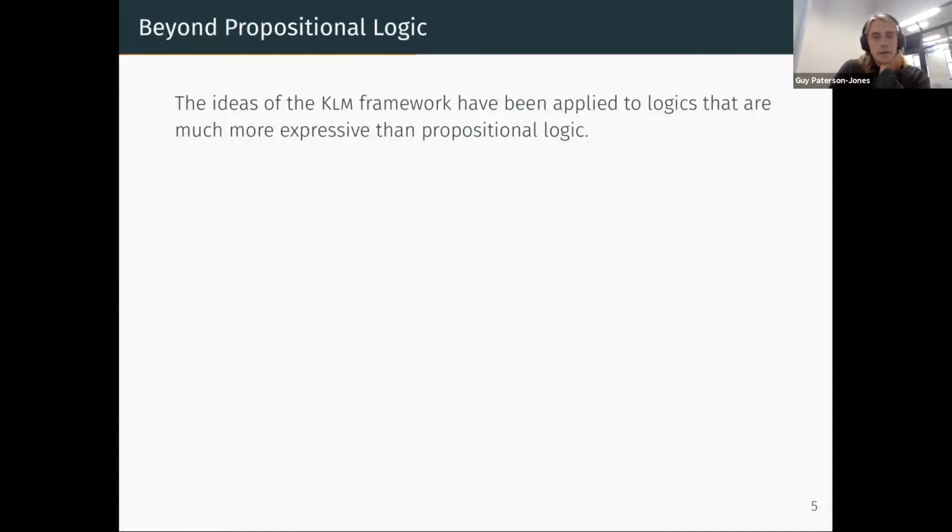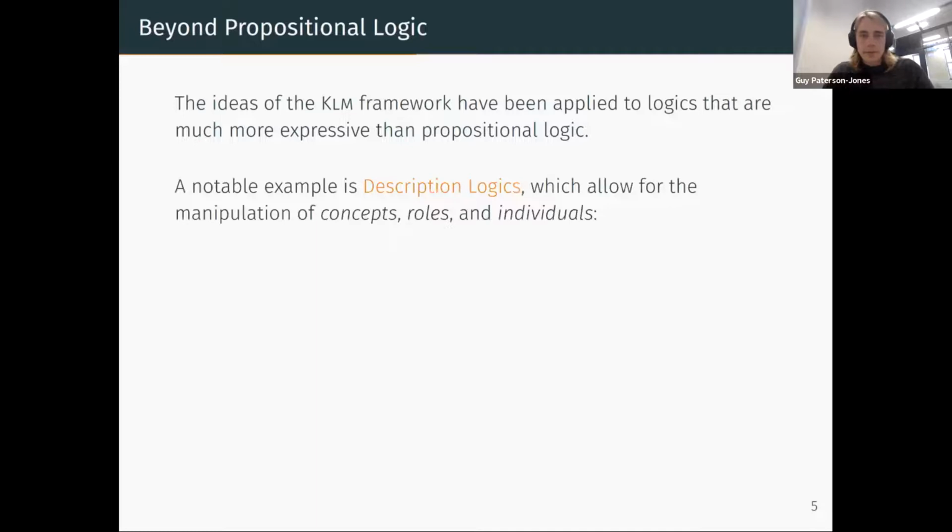Right. So these ideas don't really stop at propositional logic. Over the last while, they've been applied to logics that are much more expressive. A notable example of that is description logics, which we also heard a little bit about in the previous talk. In propositional logic, you can just express atoms and Boolean combinations of them. But in description logics, you have the more expressive framework of concepts and roles, which are relationships between individuals. So rather than talking about properties of one thing, you can have many things.